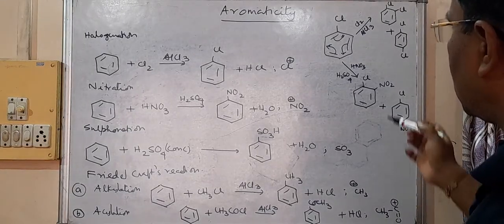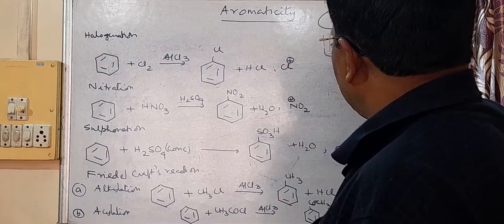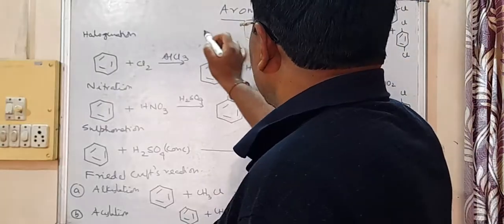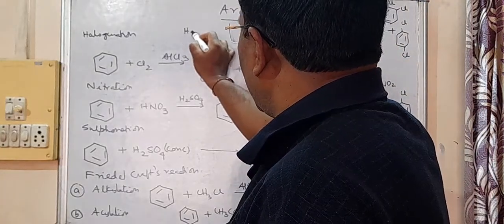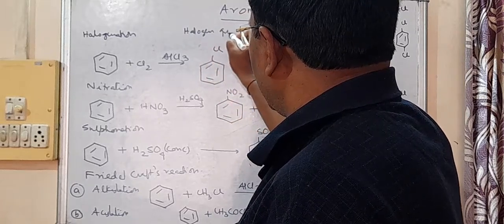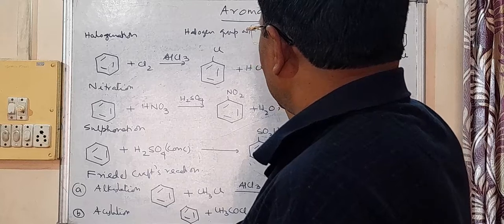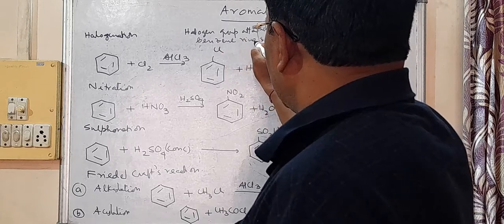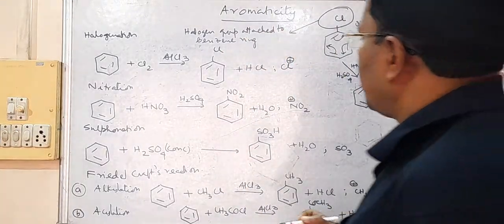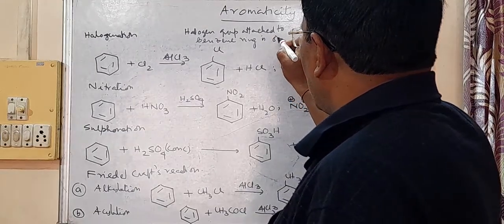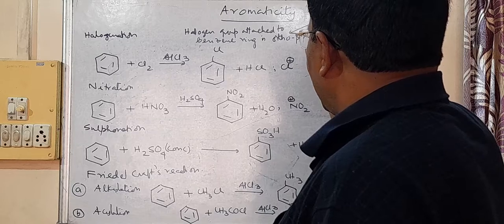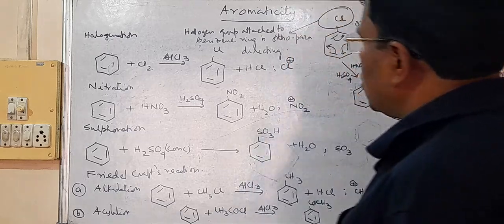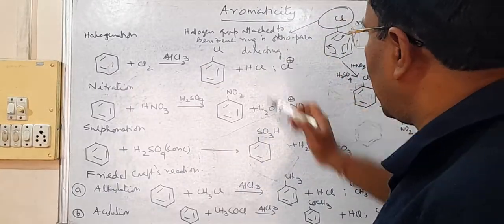And that is the reason why we say this one important thing, that sentence I am writing here: halogen group attached to benzene ring is ortho para directing.